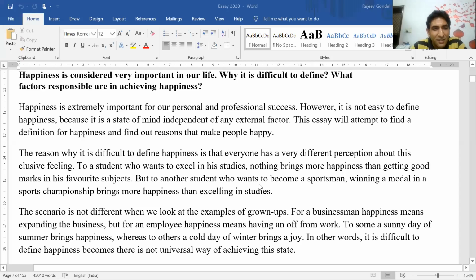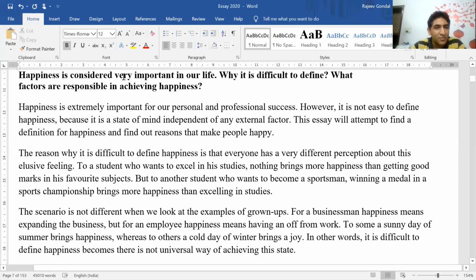So here we have a collection of essay topics, as you can see. For example, if you take this topic: happiness is considered very important in our life. Why is it difficult to define? Why is it difficult to define happiness? What factors are responsible in achieving happiness?